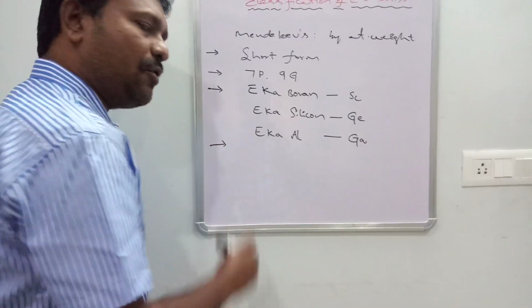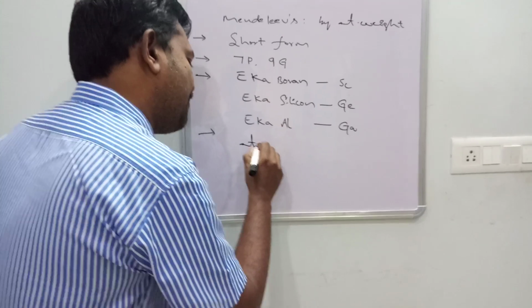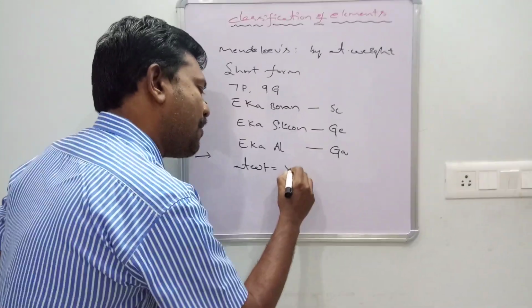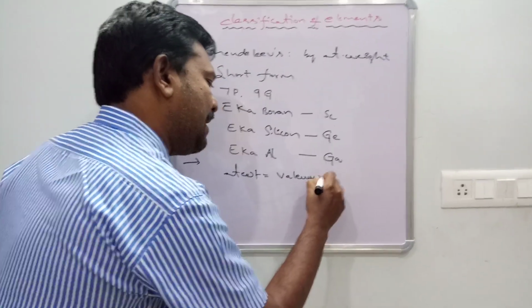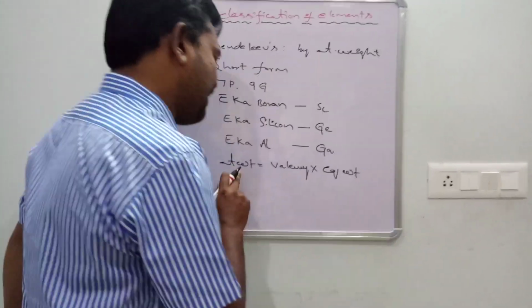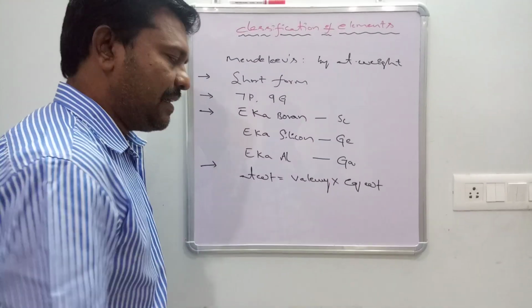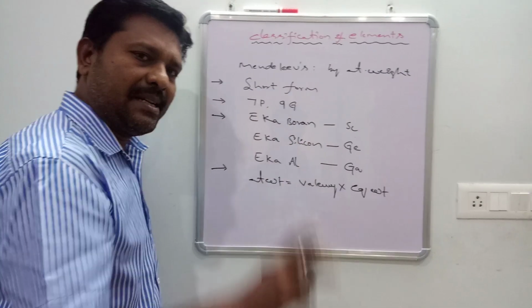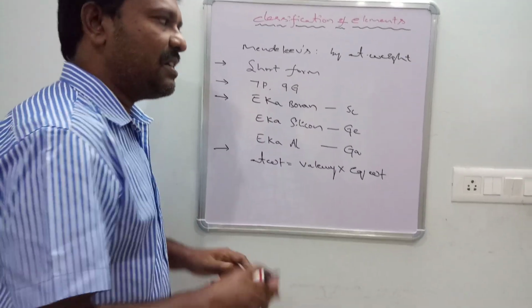Mendeleev corrected the atomic weight by the formula: atomic weight is equal to valency into equivalent weight. He corrected the atomic weights of some elements by atomic weight equal to valency into equivalent weight.